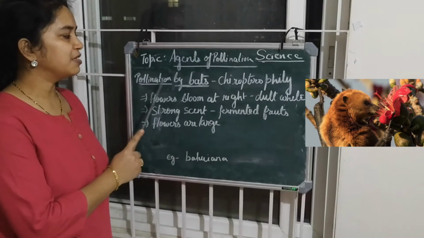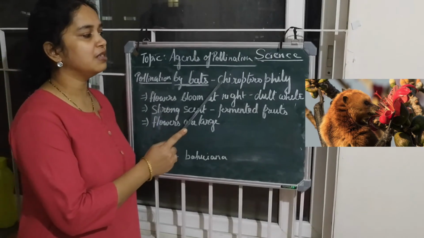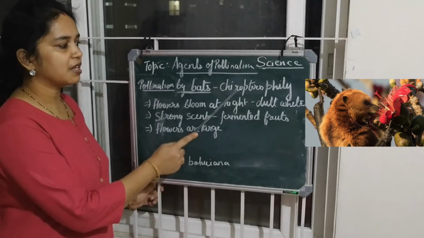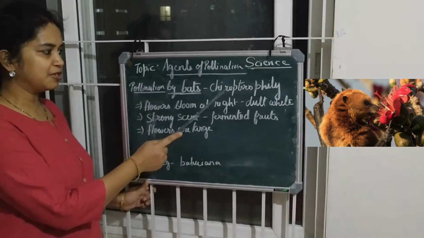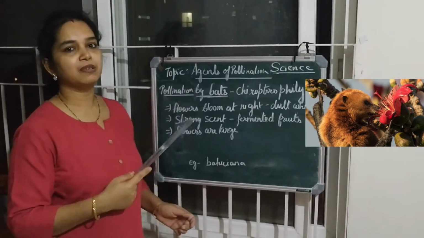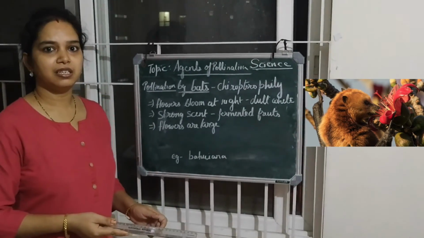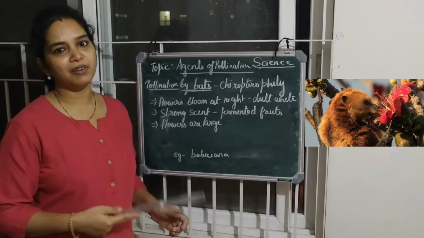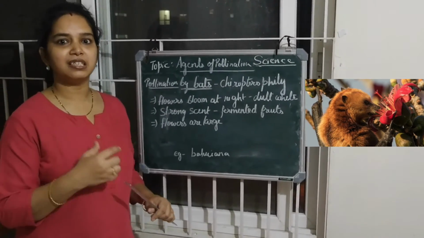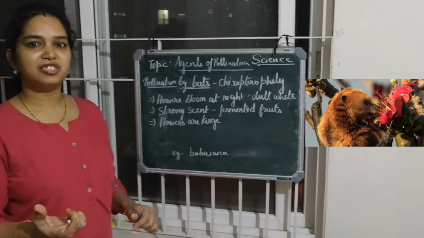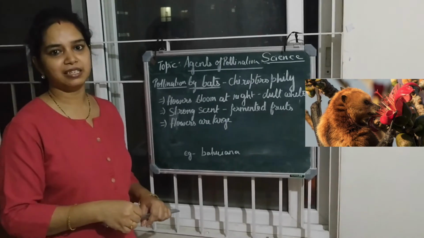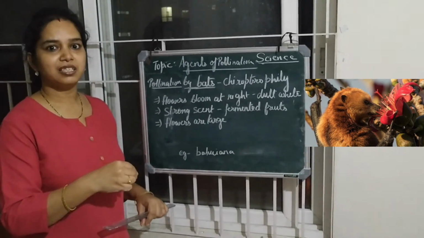The bats which feed at night are also important pollinators. So the pollination by bat is called chiropterophily. Chiroptero means bats. Flowers that generally bloom at night are pale white or dull white in color, so that the bats can easily see them. The flowers are generally big, so that the bat can put their head inside it and they can eat the pollen grains.